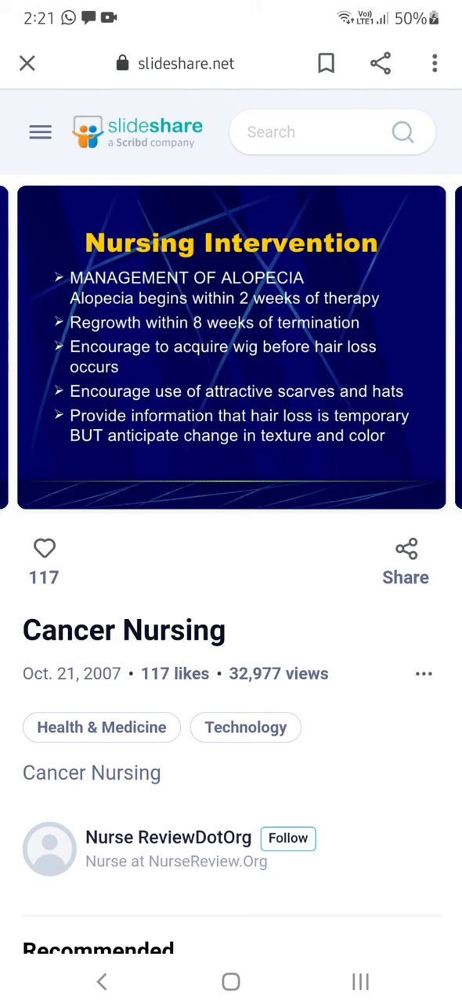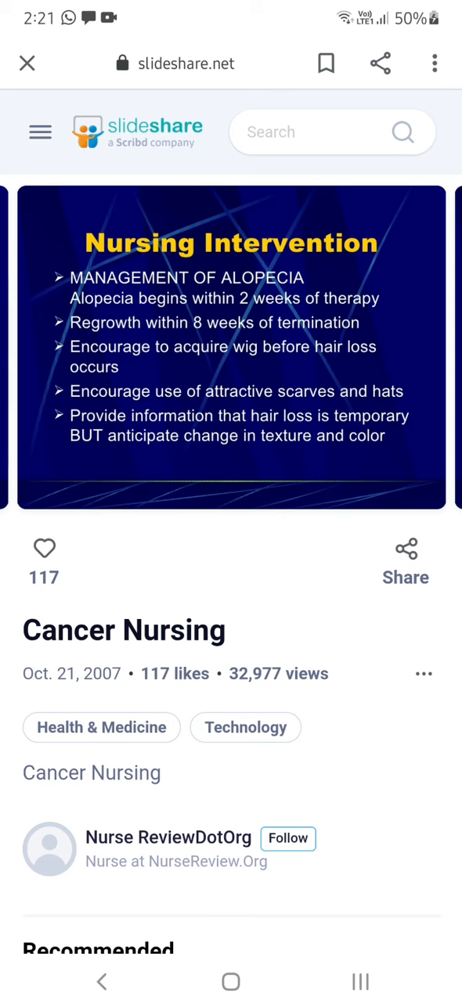And management of alopecia: we can't do anything about it because it is due to this treatment. You have seen so many cinema actors, if any cancer is detected, they will shave their head. Why? Because they have severe alopecia, so in order to overcome that, they remove the hair. And this removing of hair is okay for boys, it's okay for the gents.